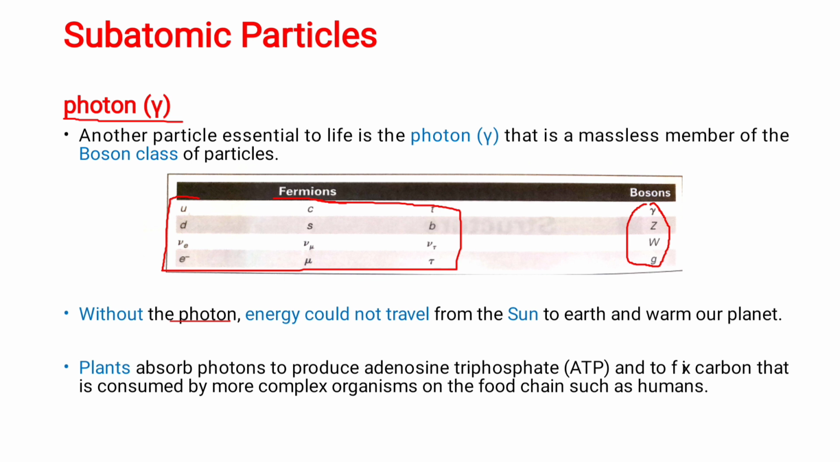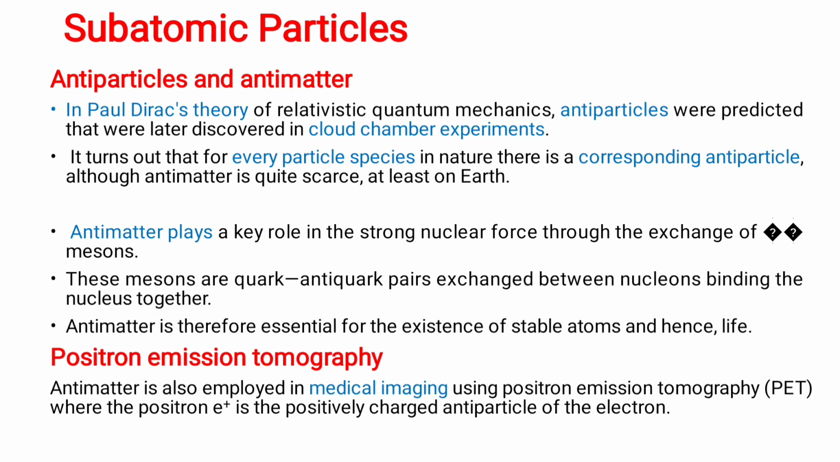Another particle essential to life is the photon, that is the massless member of the boson class of particles. You can see this in the table below as well. Without the photon, energy could not travel from the sun to the earth and warm our planet. Plants absorb photons to produce adenosine triphosphate ATP and to fix carbon that is consumed by more complex organisms on the food chain such as humans.